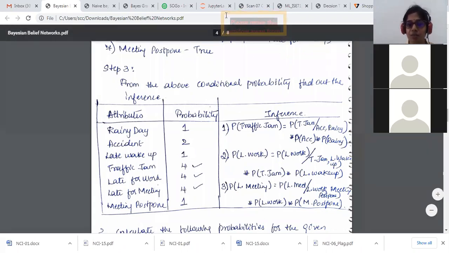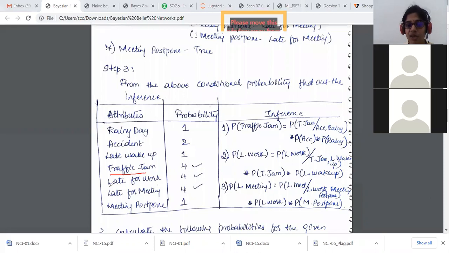So I'm going to consider, since they are more with respect to the parent nodes, it has 2 and 2. So we have 4 possible options. I'm going to write these 4 possible options over here, and I'm going to start writing it. How do I write it? So let's consider the traffic jam. The traffic jam was dependent on one with the accident and the other one with the rainy, right? And the rainy was in turn with respect to the attribute. Okay, first let's consider these two. The traffic jam, it is A and R.